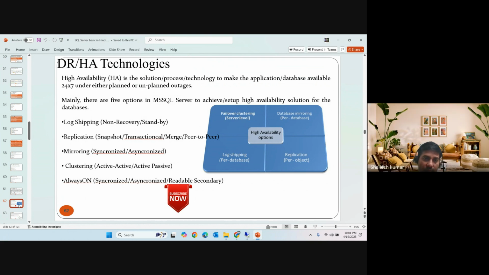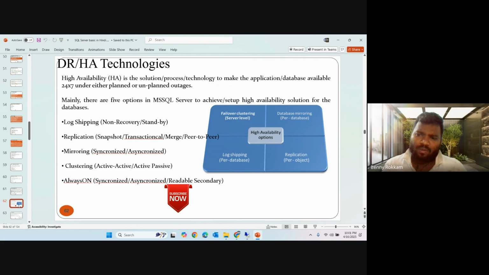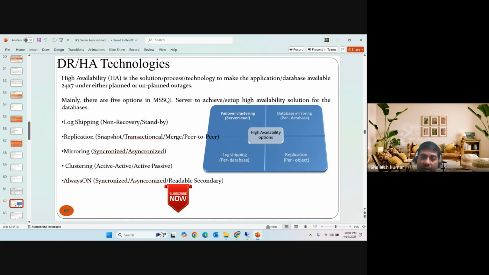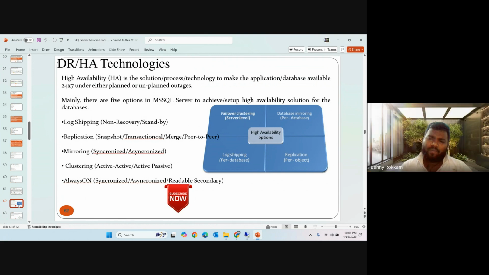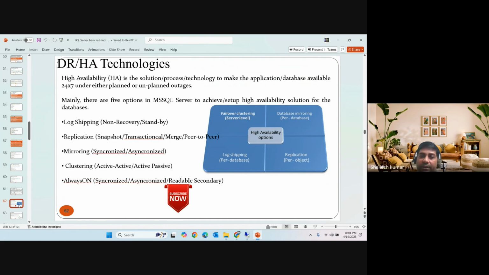Then coming to mirroring. Mirroring is a mirror of the database, an exact hot copy. Here the terminology changes again: the master database is the principal server, and the standby or mirror server is the hot standby.